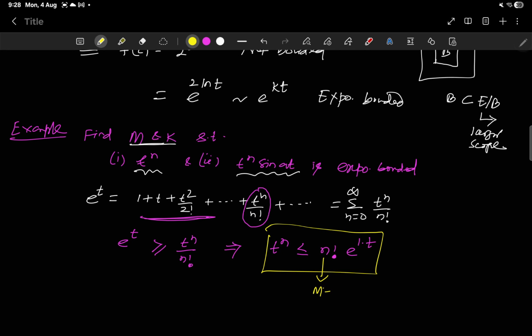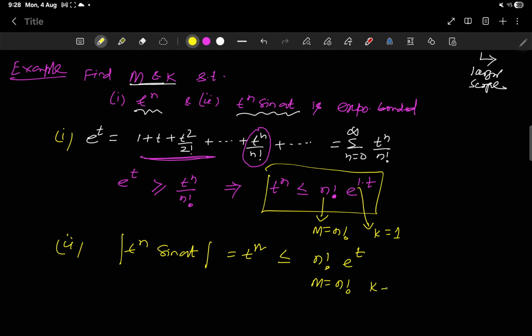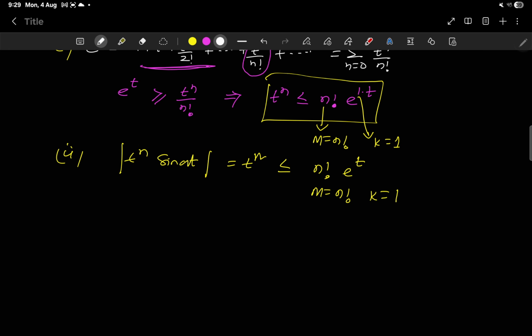M is factorial n, and K is 1 here. Similarly, the modulus of t^n sin at is less than or equal to t^n, which is less than or equal to factorial n e^t. So M is factorial n and k is 1.